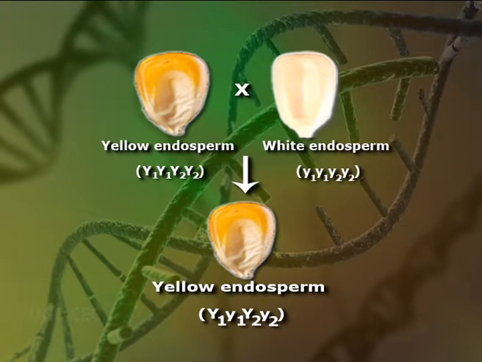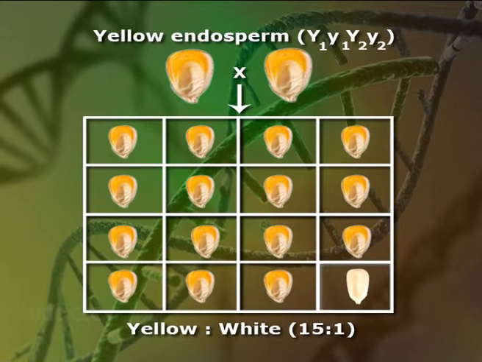A cross between plants with yellow endosperm, that is capital Y1 Y1 Y2 Y2, and white endosperm, that is small y1 y1 y2 y2, produces plants with yellow endosperm, that is capital Y1 small y1 capital Y2 small y2, and in F2 produces yellow and white in the ratio of 15:1.